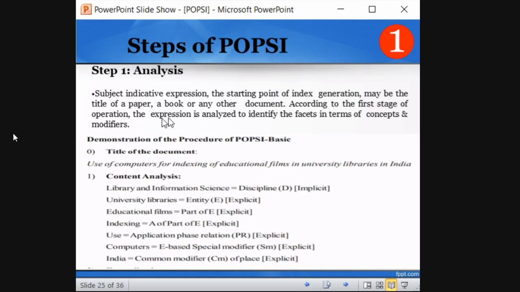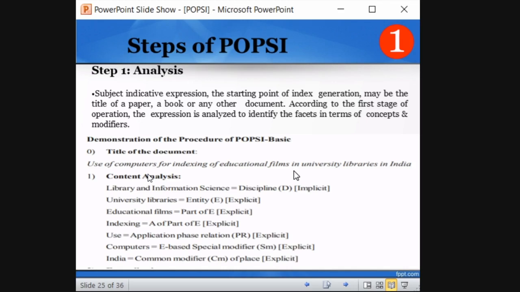Here also, the expression is analyzed to identify the facets. You need to identify the facets in terms of what concept it is talking about and what the modifiers are, what it has been modified by. So here you see this is the title: Use of computers for indexing of educational films in university libraries in India. That is the title given to you, and you need to prepare indexing terms based on the POPSI method. So how will you do this?